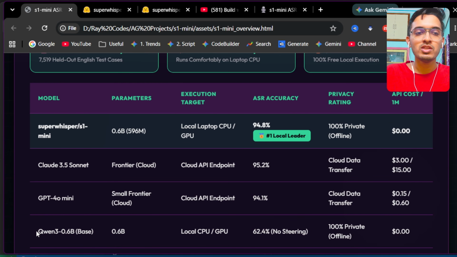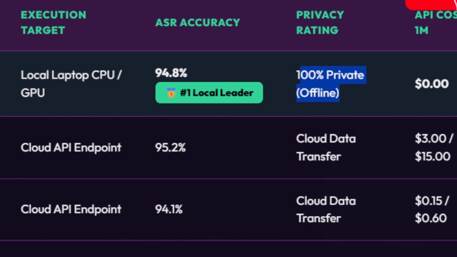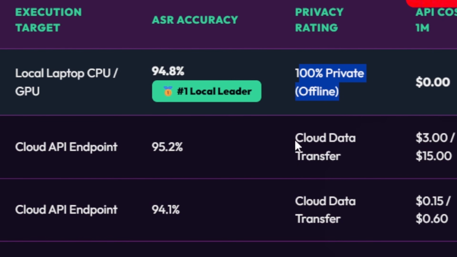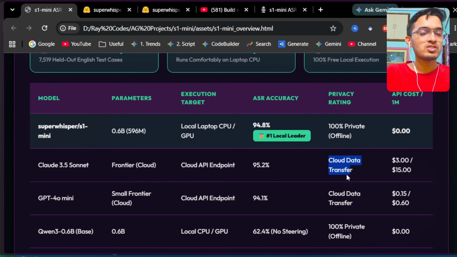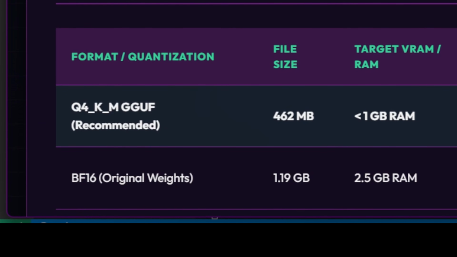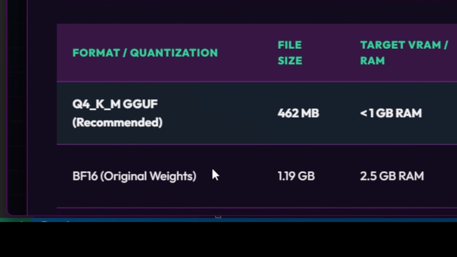And while these S1-mini and Qwen models run 100% private on your offline system, the drawback of Claude and GPT is that you have to transfer all of your data to the cloud servers. So first is the privacy risk, and second are the API bills, which you don't have to worry about with these local systems. And you also have the different quantizations available, like the 4-bit and the 16-bit that I have already shown,